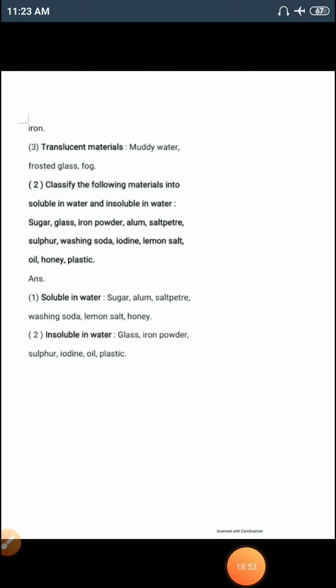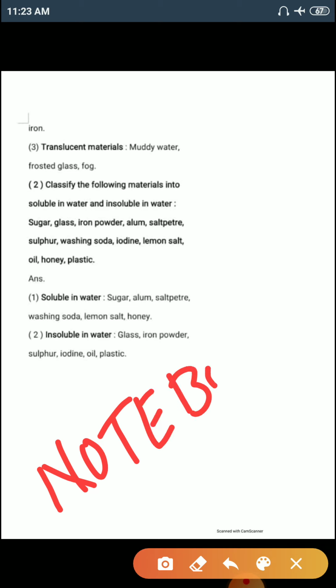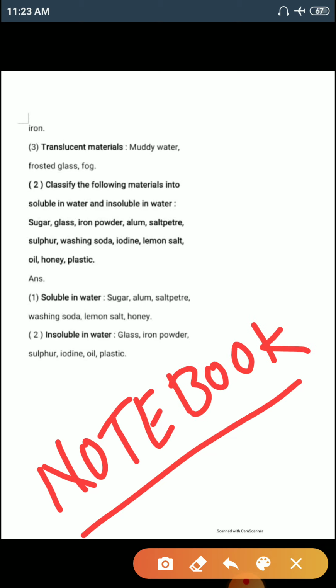All the notes that we have discussed in different parts, you need to write in your notebook by yourself and in neat handwriting.